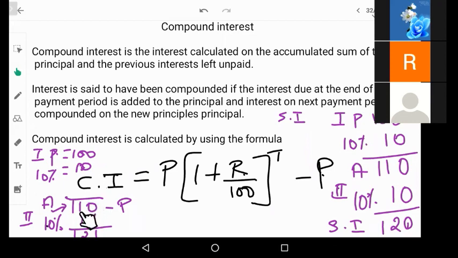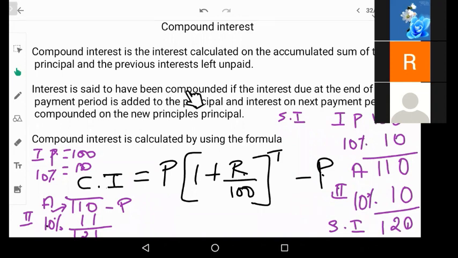So this is known as compound interest. Is it clear? Yes or no? Okay.